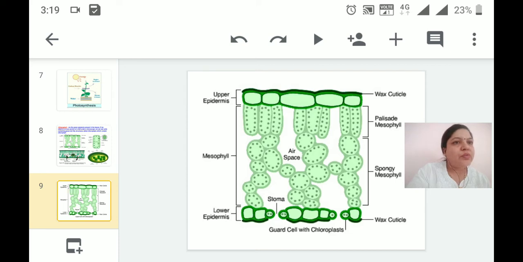You can see the waxy cuticle, below that the upper epidermis, then rectangular shaped cells which are the palisade mesophyll, then spongy mesophyll, and we learned that the air spaces or air gaps are more in the spongy mesophyll, whereas the lower epidermis has stomata, and the guard cells protect the stomata and also help in taking carbon dioxide inside. Then